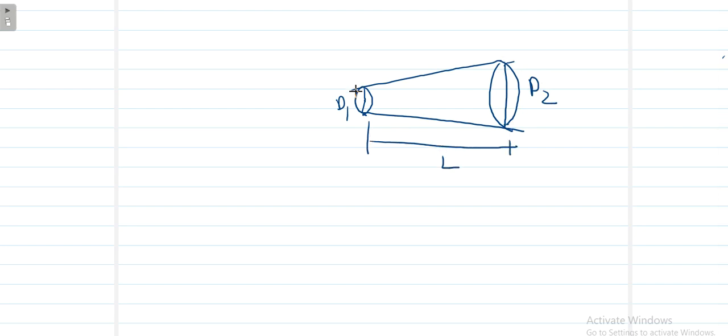Why is it tapered? Because the diameter is increased linearly. For a prismatic bar, D1 would equal D2. For calculating this we can use integration to derive the formula for elongation due to tapered bar.